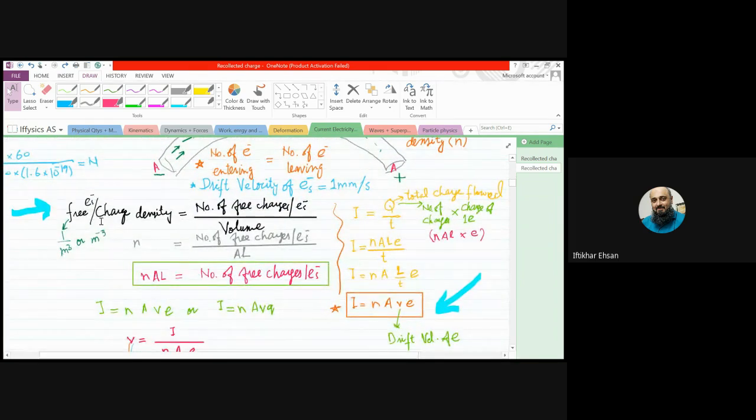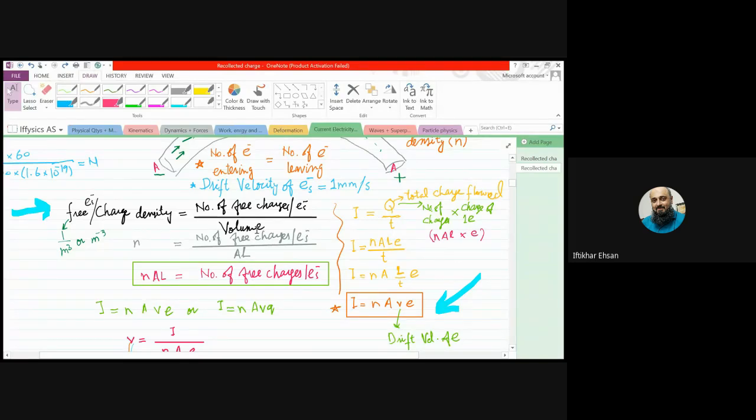The small n is the number of free electrons or free charge density, and it is equal to the number of free charges or free electrons divided by the volume, right?